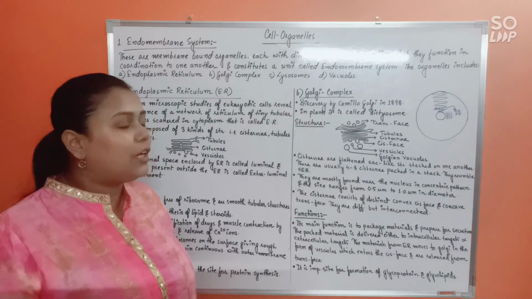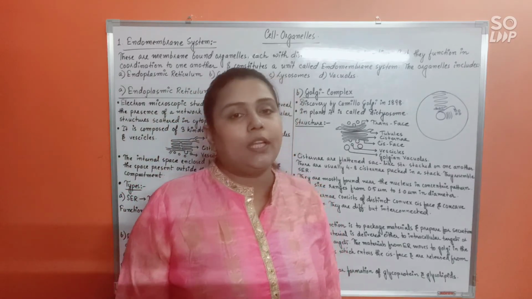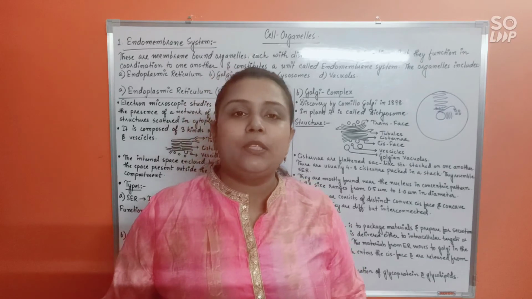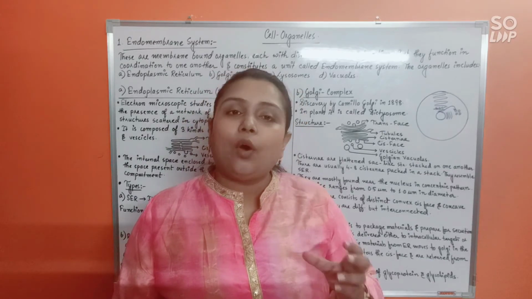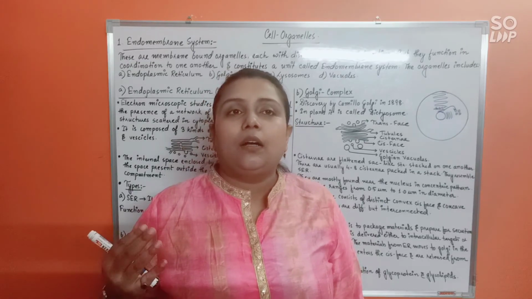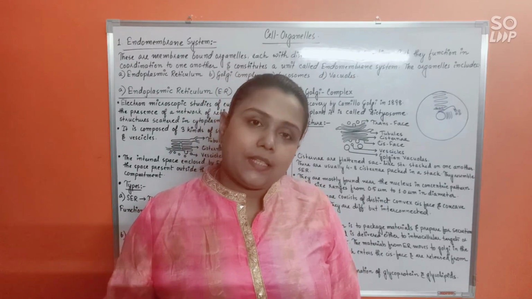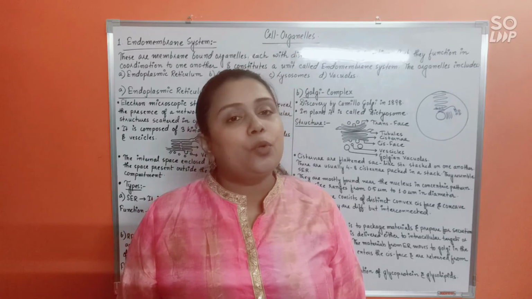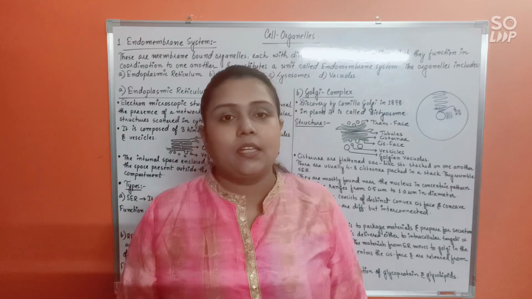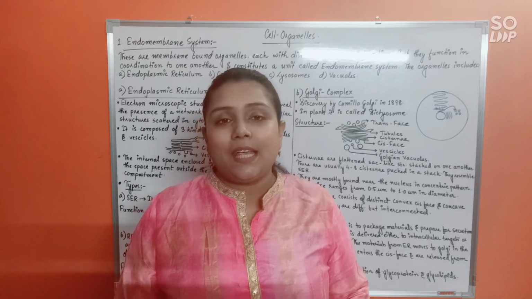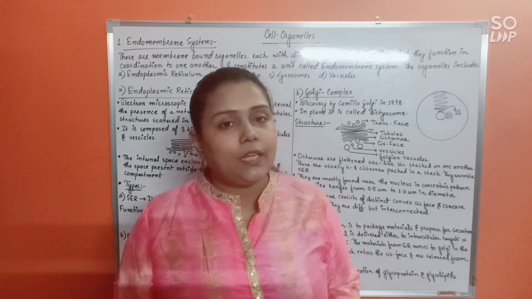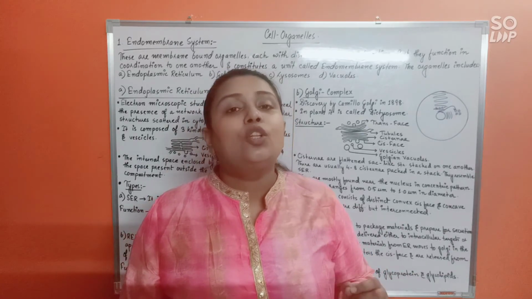So what you mainly need to remember is that the ER and Golgi complex are similar structures. They consist of cisternae, tubules and vesicles, but they also work in coordination with one another. How? The ER will be synthesizing lipids in the SER or proteins in the RER, but they are not ready or processed yet. For processing these materials, which are in the raw state, they enter the Golgi complex in the form of vesicles through the cis phase.